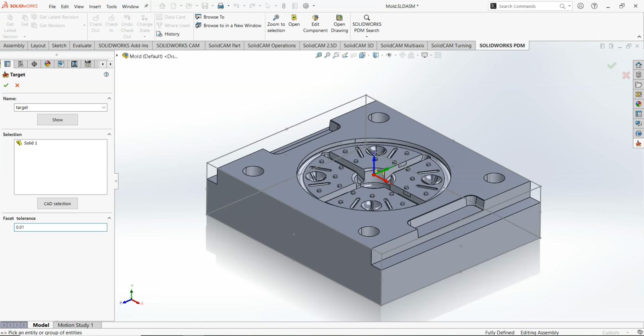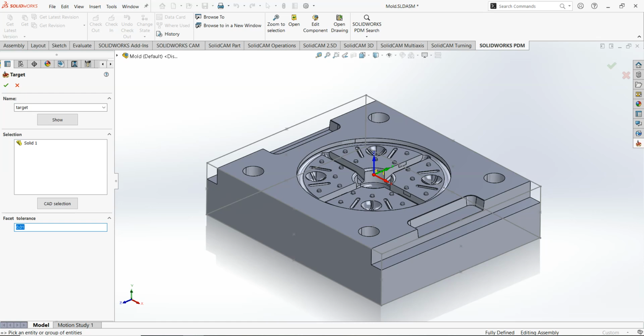We can keep working on it with a not high tolerance, because as we increase the tolerance we have to pay a lot more time, and also we have to wait for the machine to calculate the whole thing.